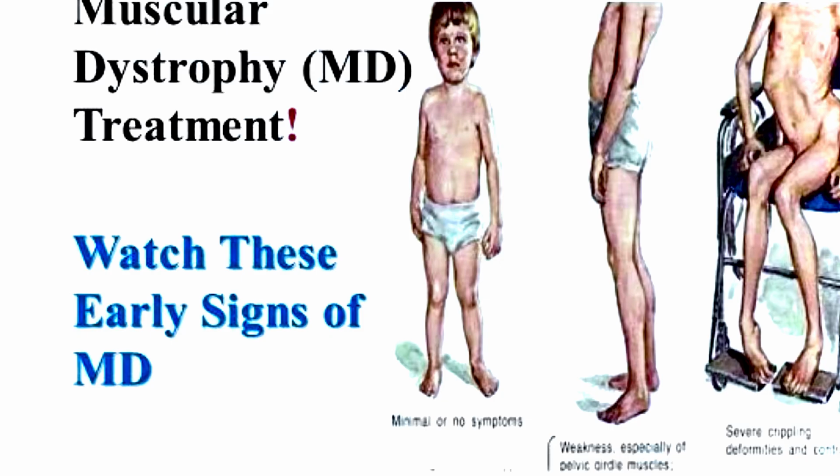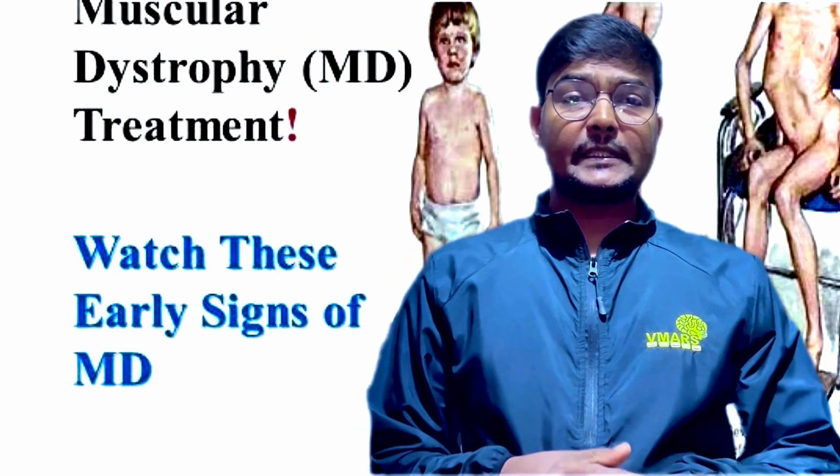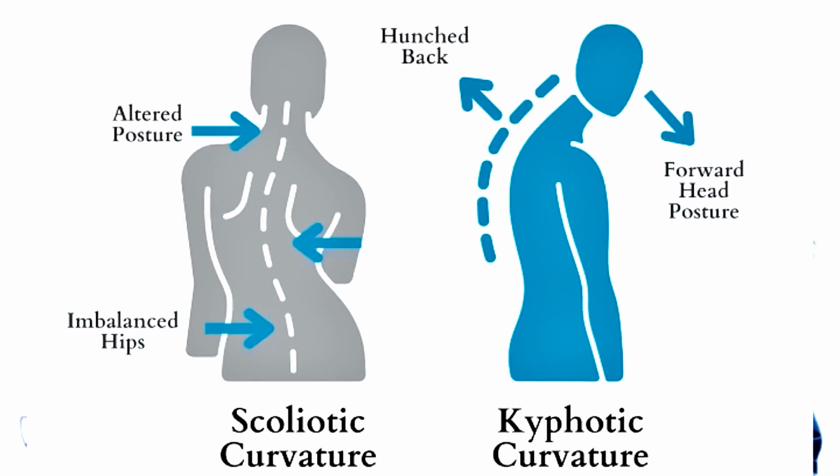Another one related to muscle disease is muscular dystrophy, in which there is progressive muscle weakness, muscle wasting, loss of function and difficulty walking, and sometimes breathing problems and heart problems may also occur. So friends, these were some diseases which are related to the skeletal system. Now let's talk about some disorders of the skeletal system.